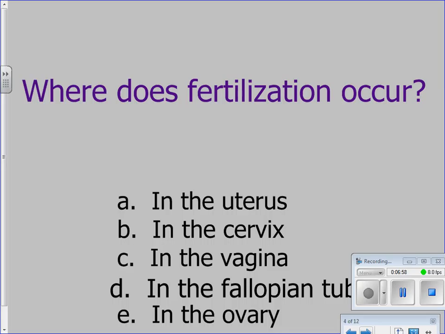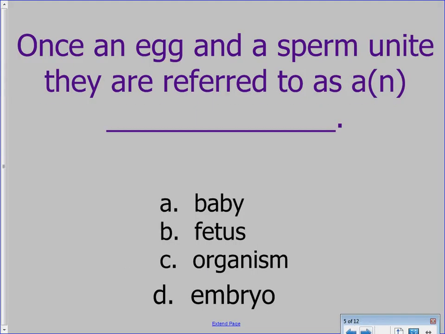Once an egg and a sperm unite, they are referred to as, right away, an embryo. Actually, right away you're called a zygote for the first 24 hours. Then you are called an embryo. Then after 8 weeks, you're called a fetus.